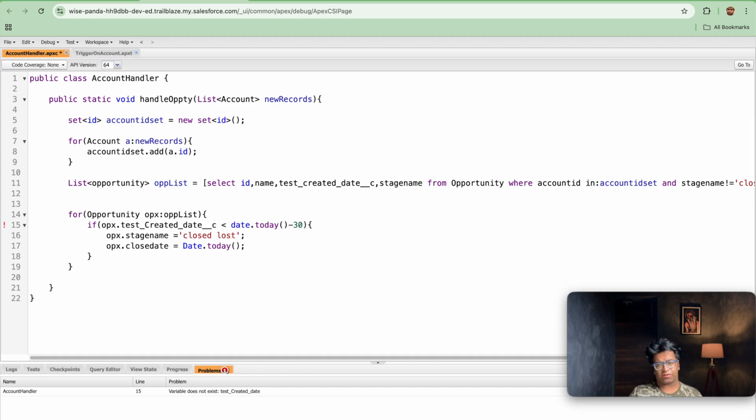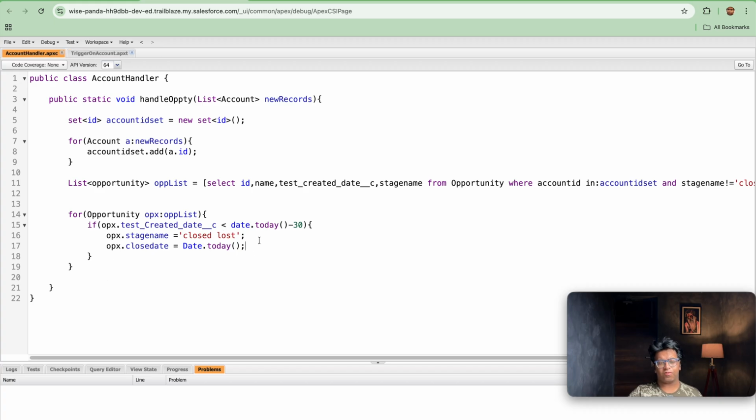So is the logic correct? Let's take an example. Today is 24th September, so it's 24th August. If the close date is less than Date.today() minus 30, then we are good with the logic.